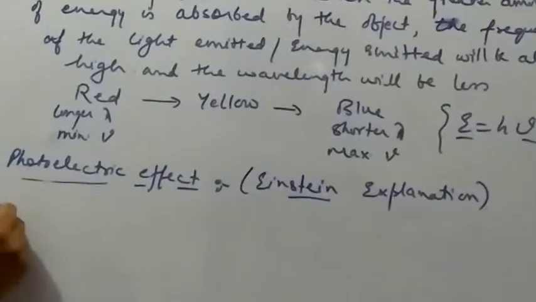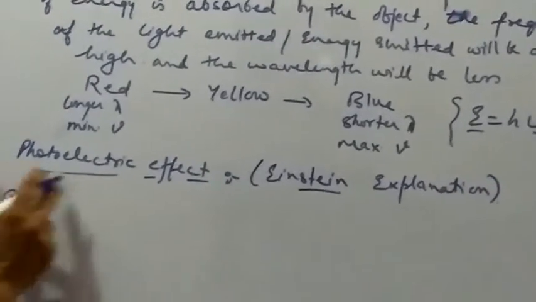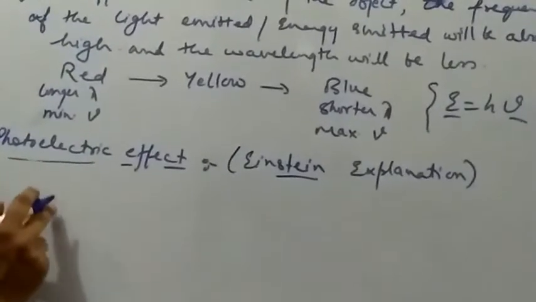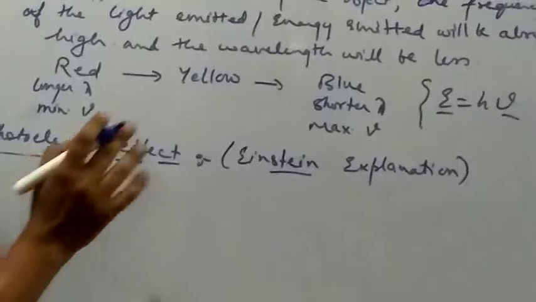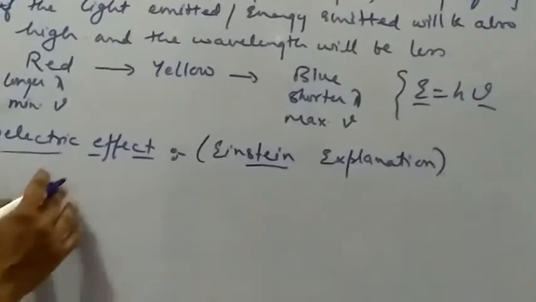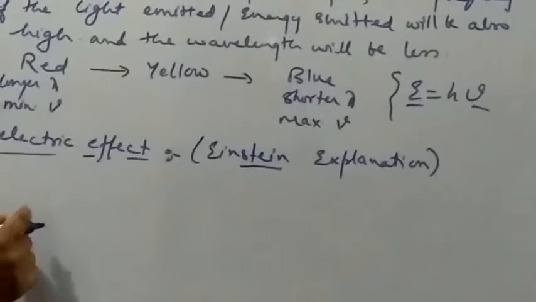Now the photoelectric effect, what was the first postulate of it? The first postulate was that when radiation falls on the metal surface, what happens? It starts ejecting out the electrons.